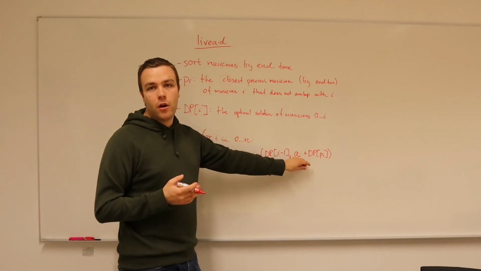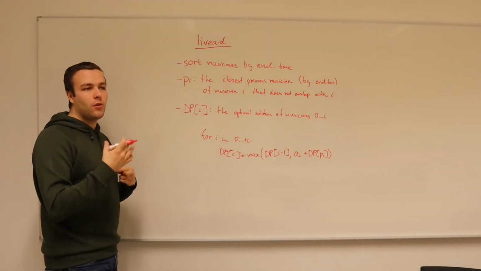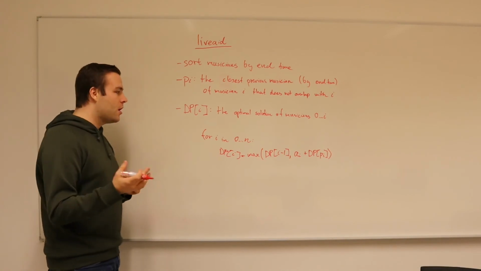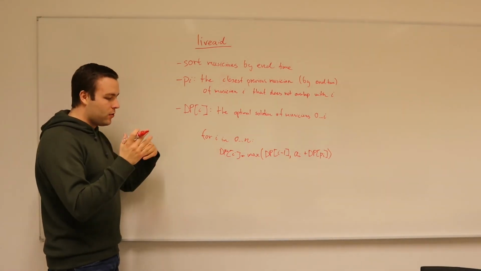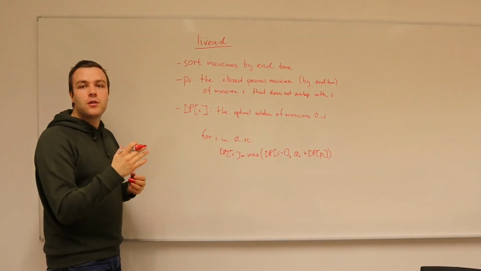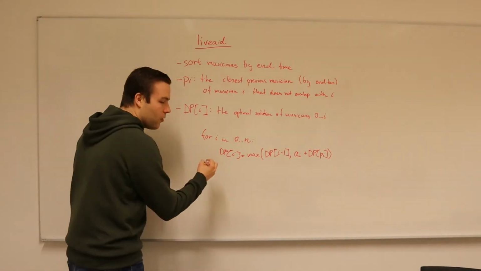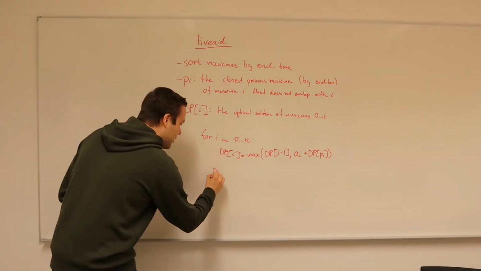And if we include the current musician, we cannot include anyone that overlaps with that musician. So we have to combine it with the optimal of the previous non-overlapping concert. So our answer will be in dp